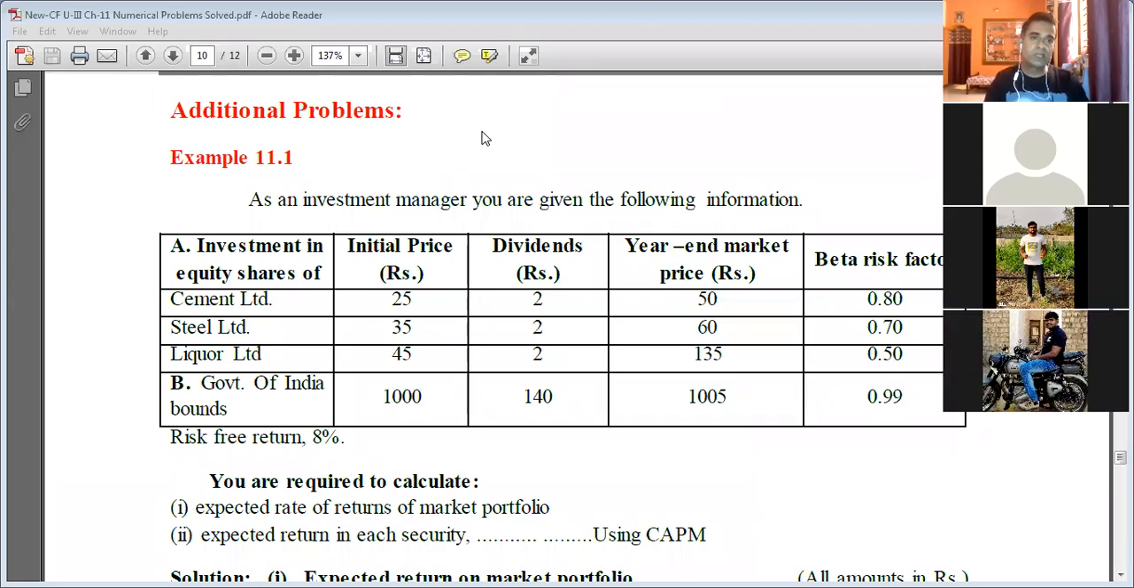Yes, Sharon, any question? Ashutosh, any question? Ashutosh, can you hear me? Ashutosh, can you hear me? Your audio is already unmuted.